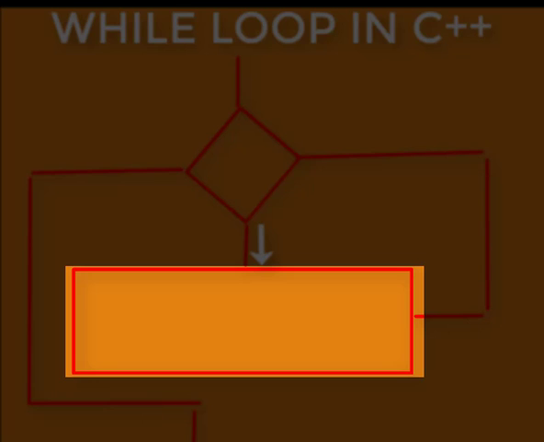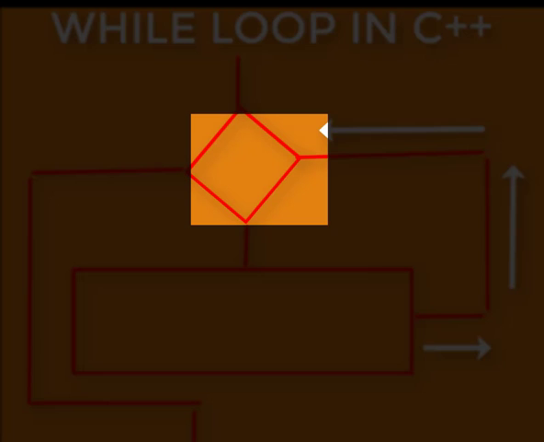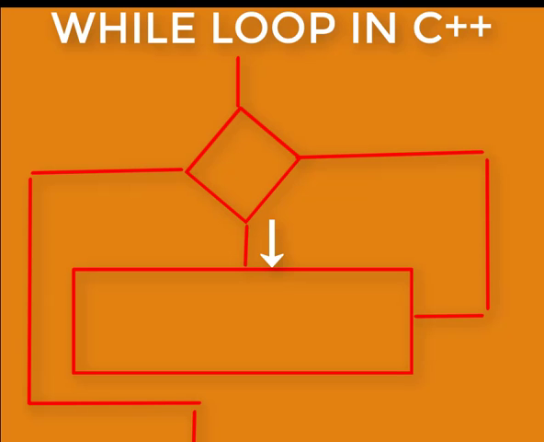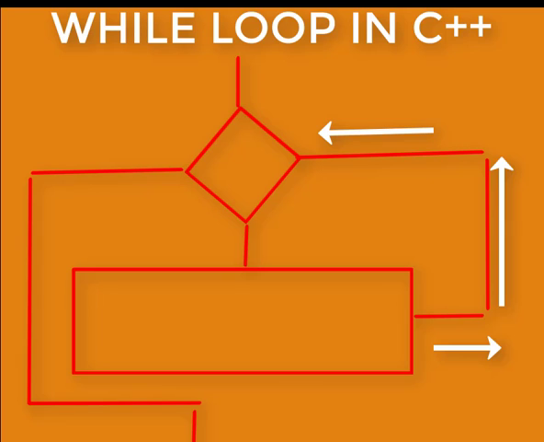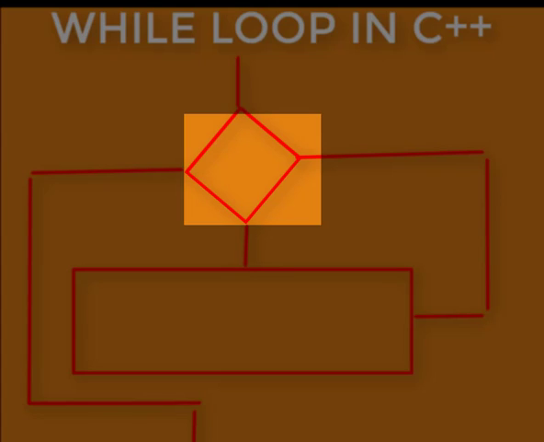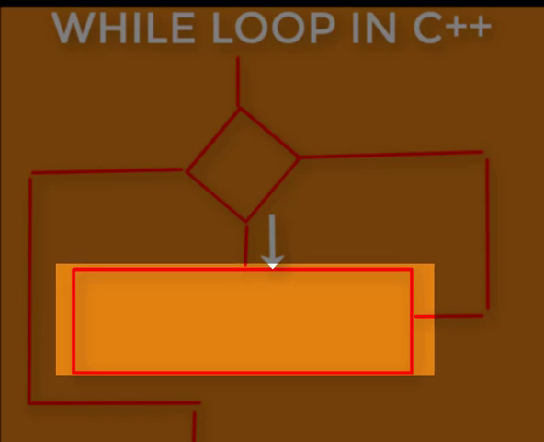After you have executed the statements in the body of the loop, the control shifts back to the test and you must repeat the test. If you pass the test again, then the control shifts to the body of the loop and you execute the statements in the body of the loop the second time. After you execute the statements the second time, the control again shifts back to the test. And if you repeat the test and you pass the test, the control again shifts to the body of the loop and the statements in the body of the loop will execute the third time. And after the statements execute, the control goes back to the test.